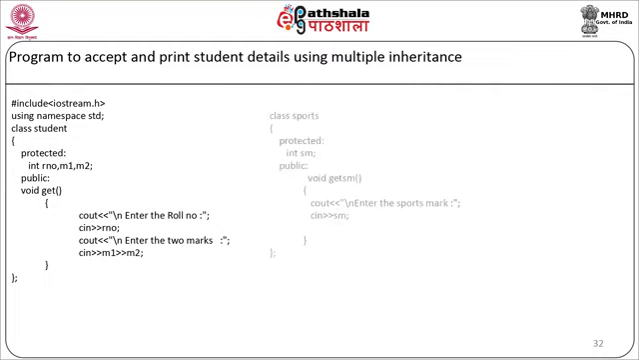Then the second class is class sports. Here in protected we'll have one data member, integer SM. SM will be sports marks. In the public section we will have one member function, void getSM. Here we'll start with the member function. We'll ask for the sports marks and we'll take the sports marks from the user as cin SM. Our member function will end and our class declaration will end.